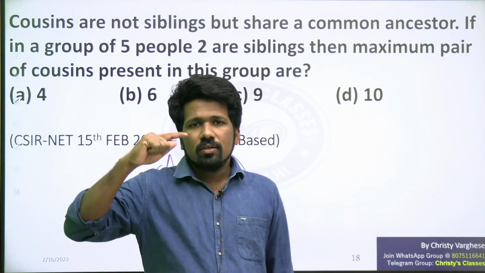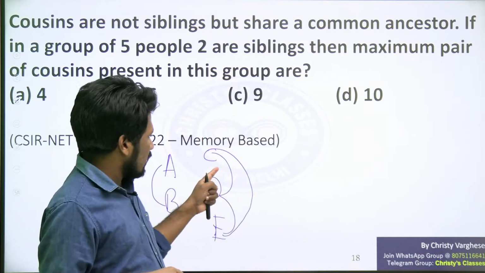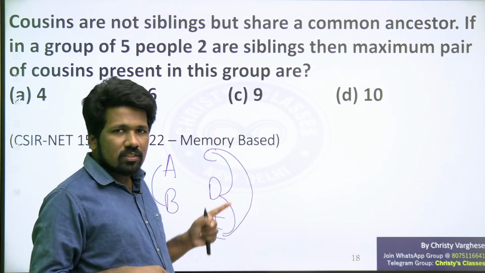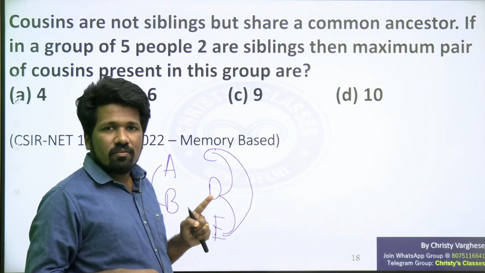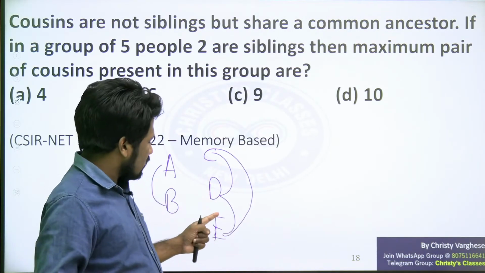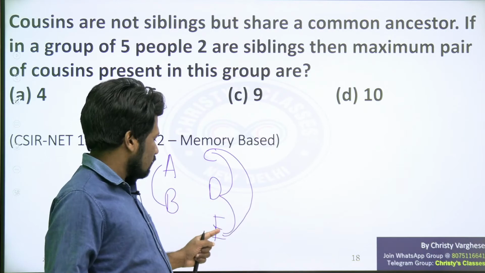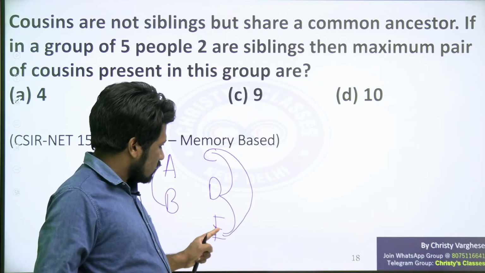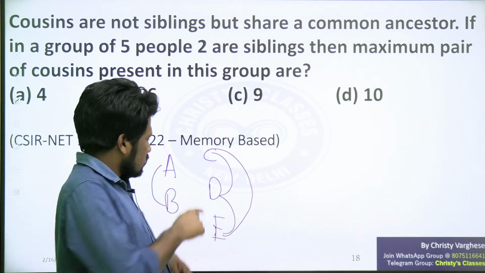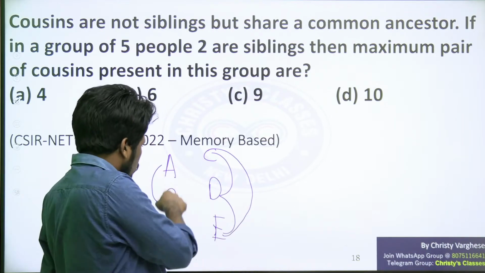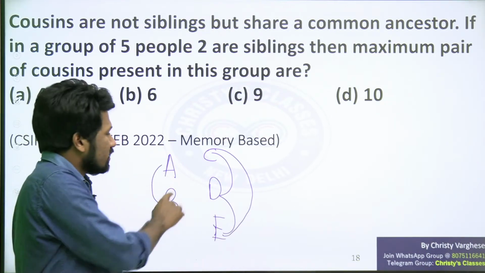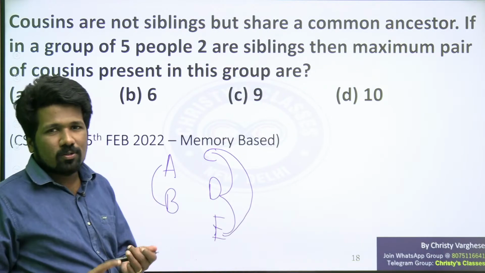Your father's first brother's son is C. Father's second brother's son is D. Third brother's or third sister's son is E. So C, D, E are cousins to you and your sibling, and C, D, E are cousins to each other also.